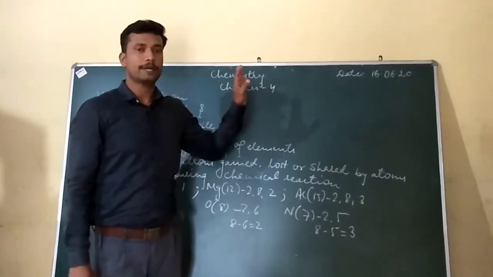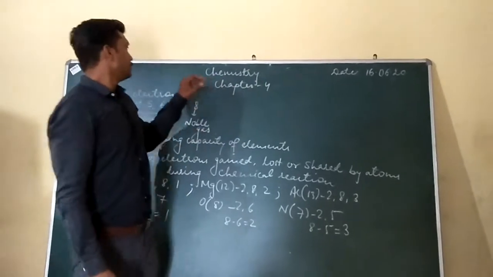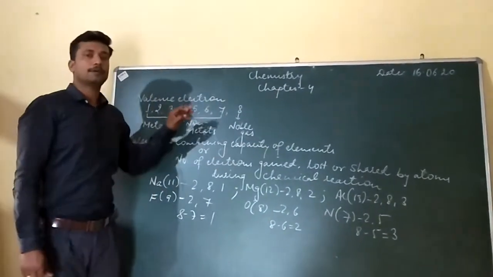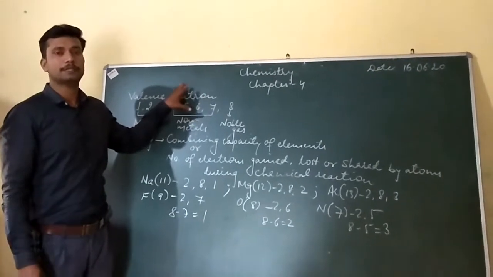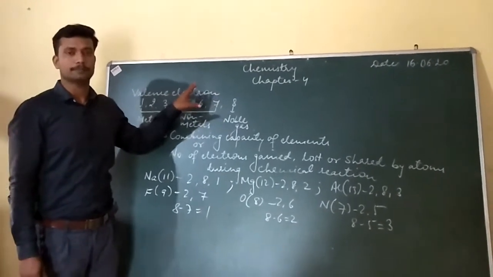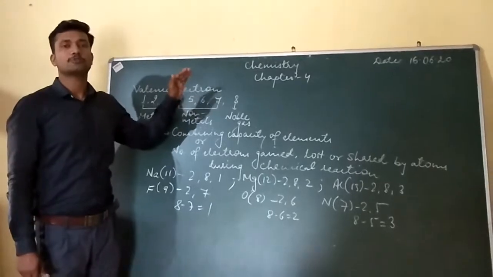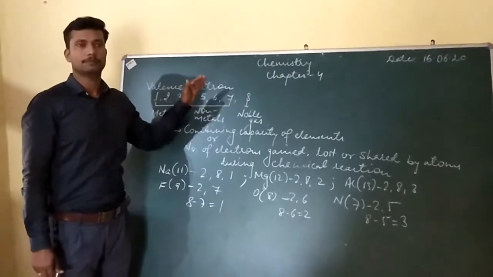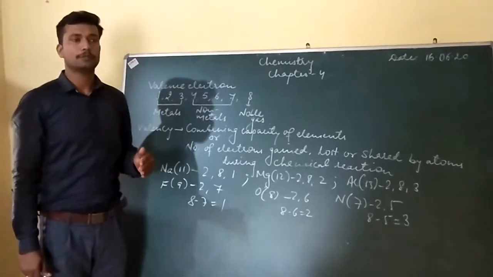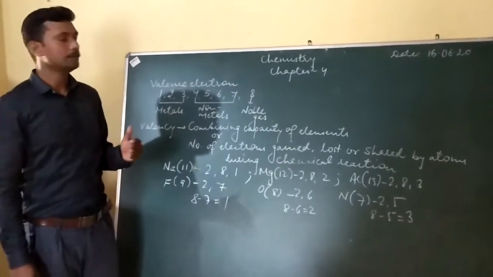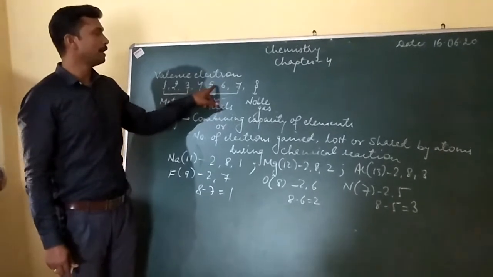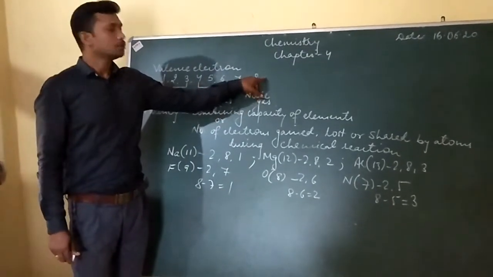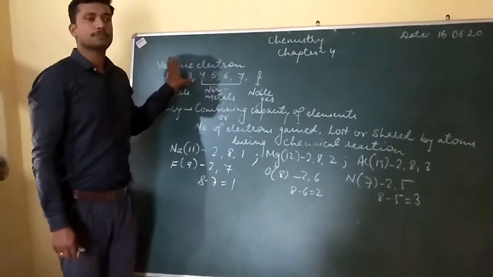We have already done valence electrons, but we can see them once again. These are the electrons which are present in the valence shell of an atom, that is, in the outermost orbit of an atom. And the number of valence electrons that an atom can have are 1, 2, 3, 4, 5, 6, 7, 8.